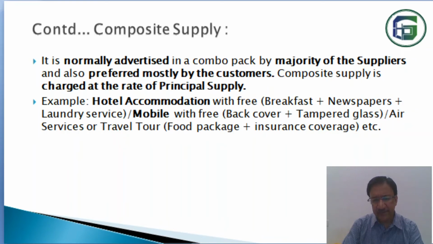For example, it is normally advertised in a combo pack. The majority of suppliers prefer the combo pack, and customers also demand it, because it is a necessity for the customer too. Composite supply is charged according to the main or principal supply. Whether there are three items, four items or two items, all items will be charged at one rate, that of the principal supply.